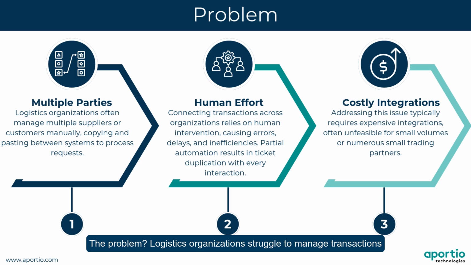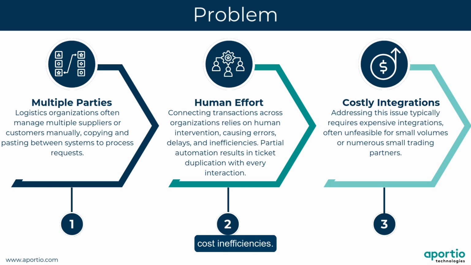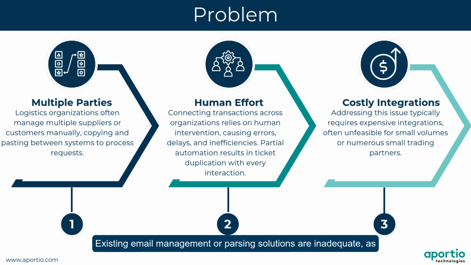Logistics organizations struggle to manage transactions with multiple suppliers. They end up relying on manual processes, copying, pasting, and a lot of human intervention. This opens up a huge risk for errors, delays, and of course, cost inefficiencies. Existing email management or parsing solutions are inadequate, as they often result in unmatched or mismatched order updates.